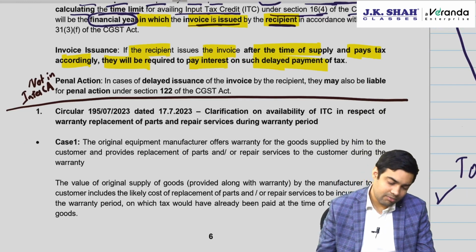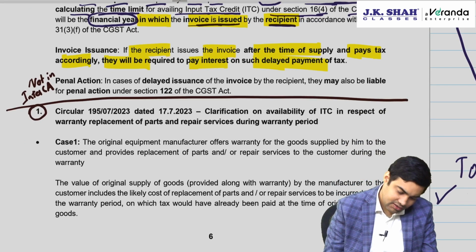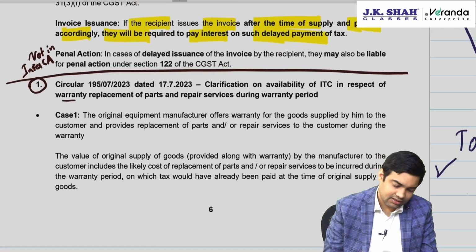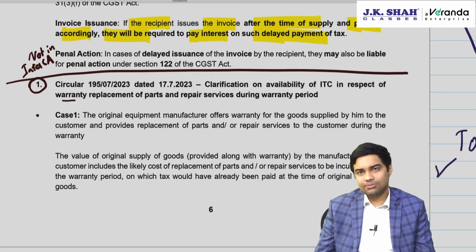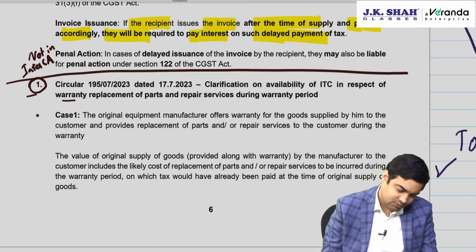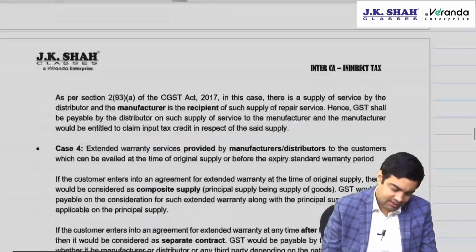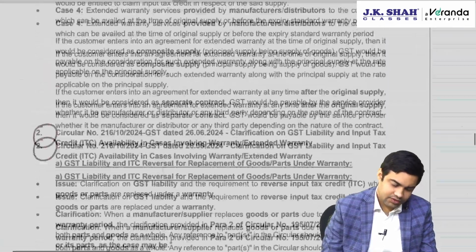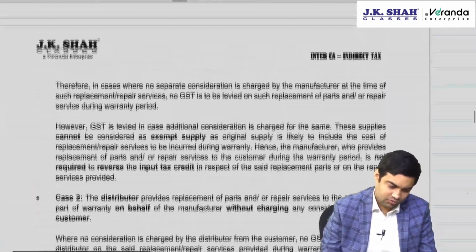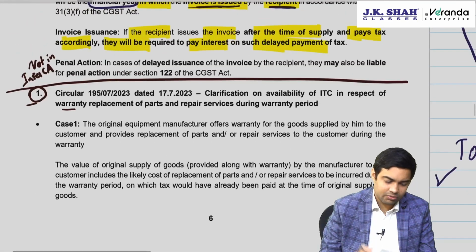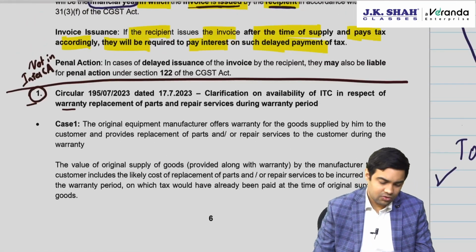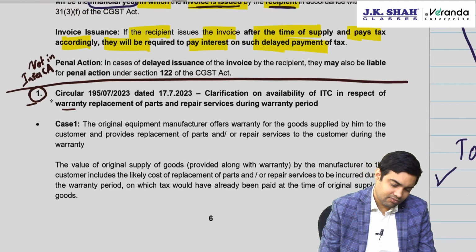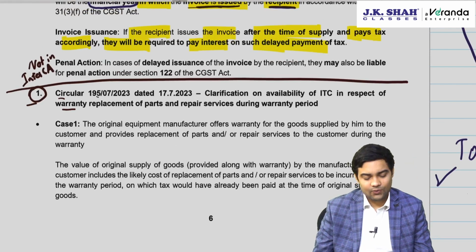Now, coming to this one, the warranty circular, I'll tell you the speciality of this one and the second one. These two are renumbered as 1 and 2 because I want you to understand some background behind these two.